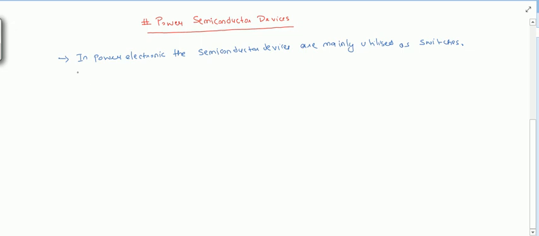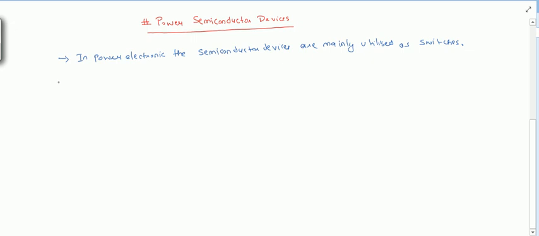So in power electronics we will be using these devices in the saturation and cutoff regions, that is, as switches only.